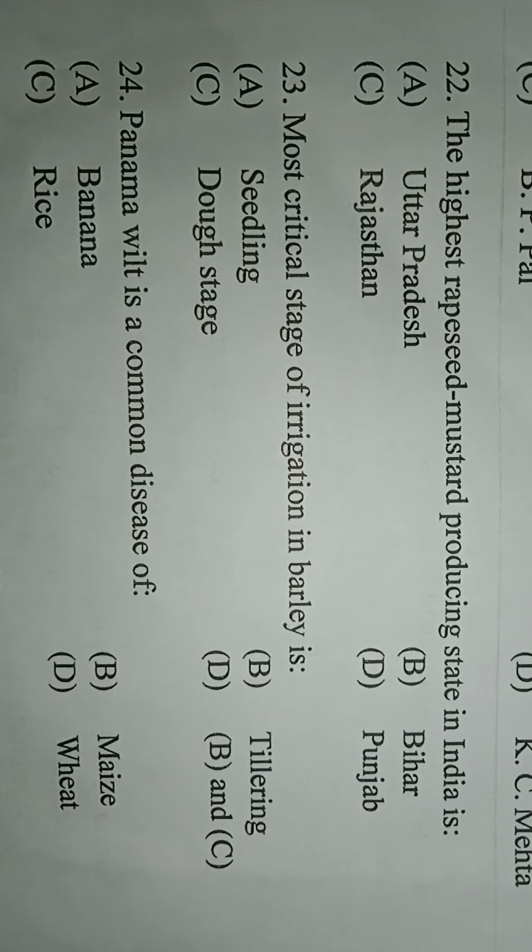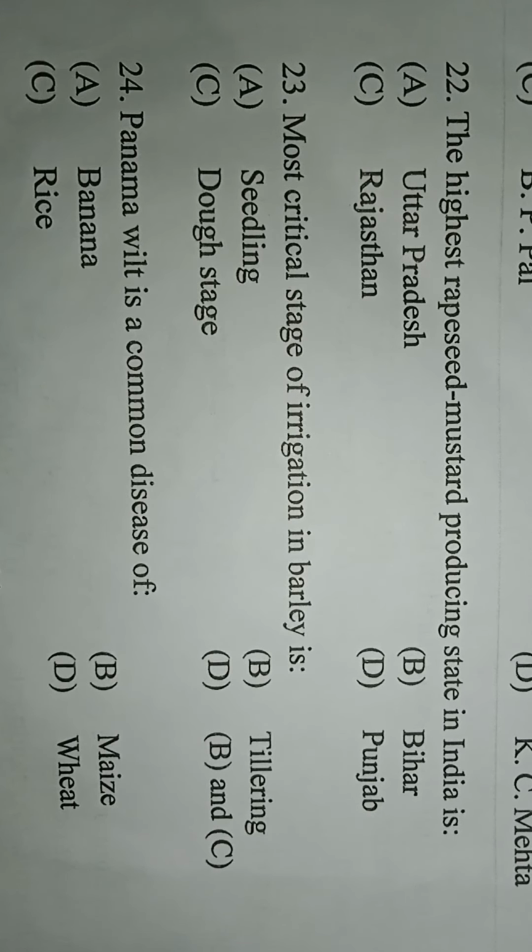The highest rapeseed mustard producing state in India is Rajasthan. Next question. Most critical stage of irrigation in barley is option A, seedling. Option B, tillering. Option D, B and C. Here the correct answer is option D, B and C. The most critical stage of irrigation in barley is seedling and tillering stage.